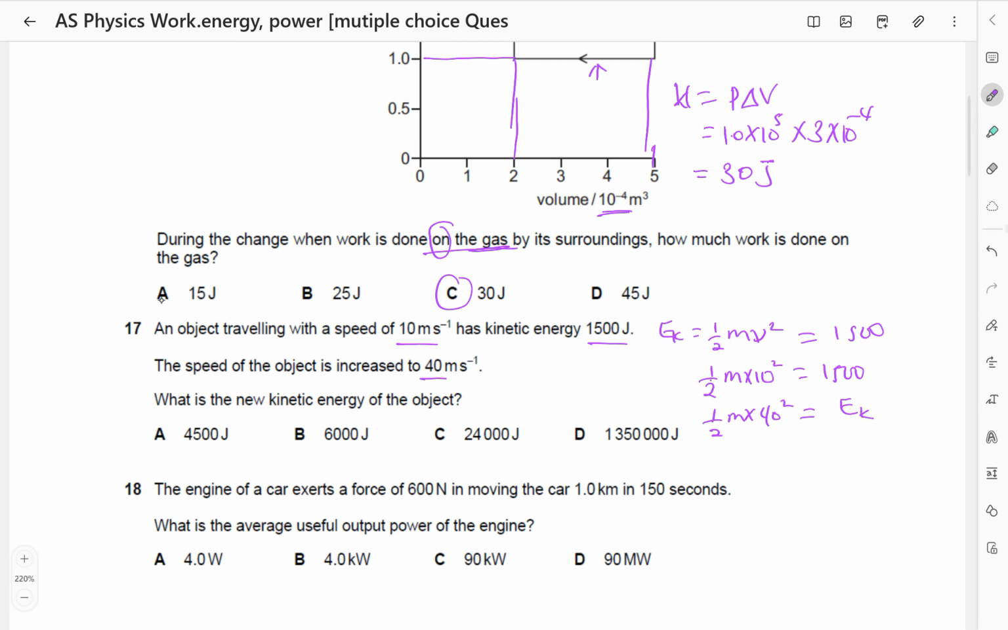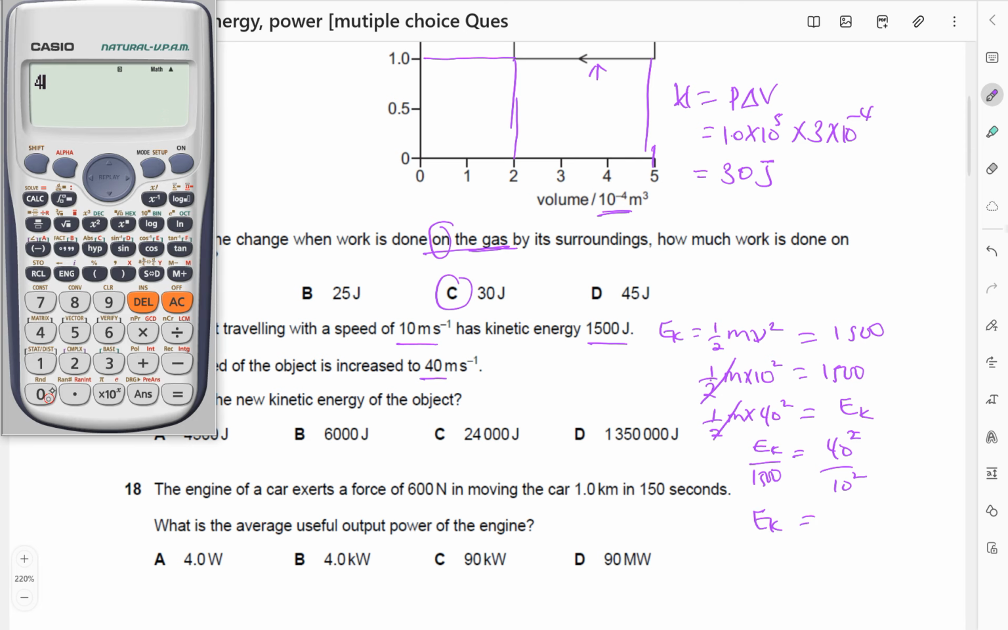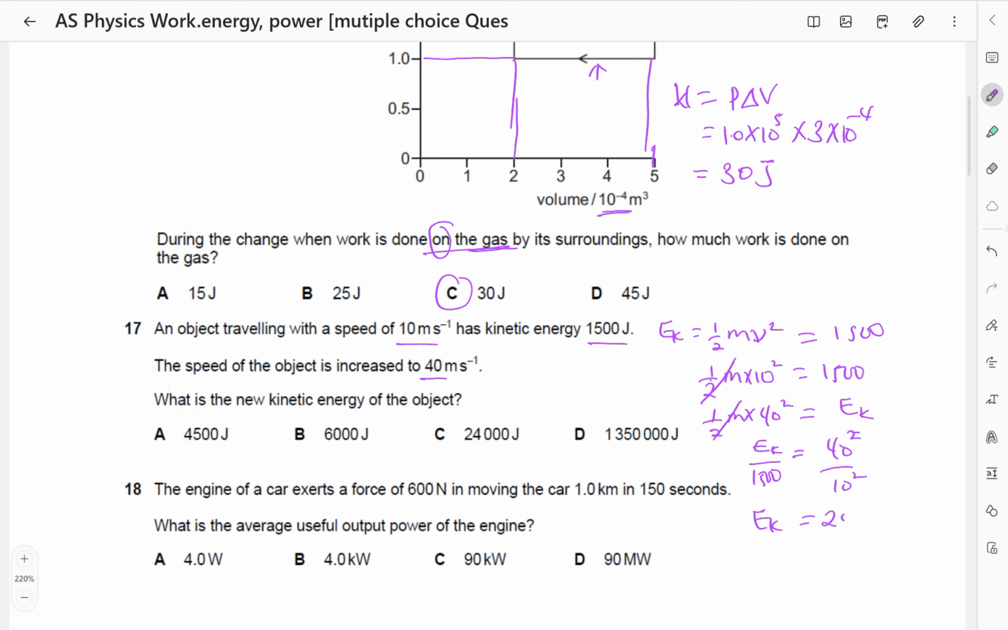So when I divide the two equations, you notice that a half m has cancelled out. I'm dividing Ek by 1500. So this will be 40 squared divided by 10 squared. So what is Ek? 40 squared divided by 10 squared, then times 1500. So that is 24,000. So our answer is C.